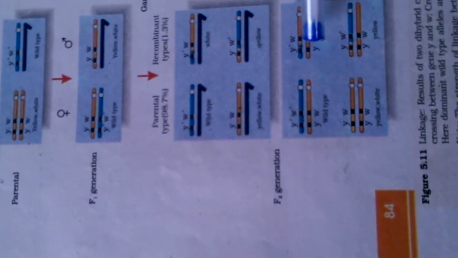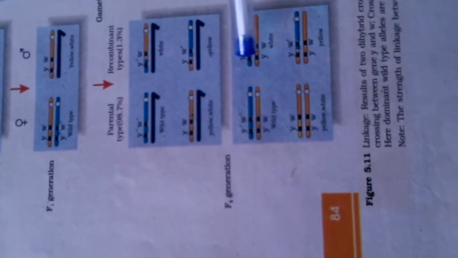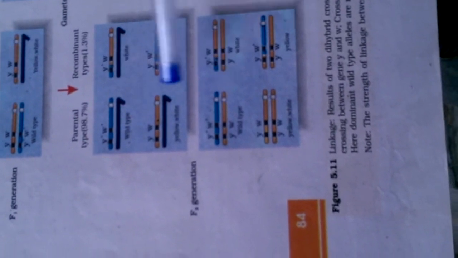Similarly, you see in the F2 generation also, the recombination of the genes is very less. You see, this Y plus W plus is parental type, Y plus W is a new combination, Y and W plus is a new combination, Y and W is parental type. This is just to show the combination, but actually their numbers are different. They do not obey Mendel's law.